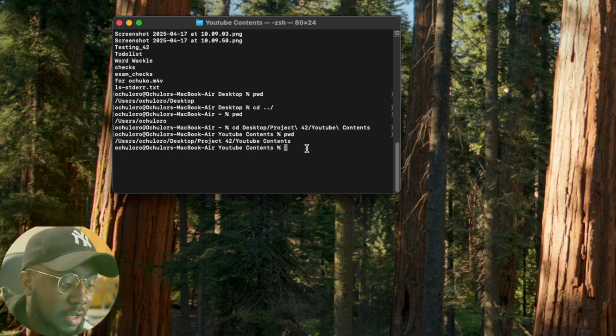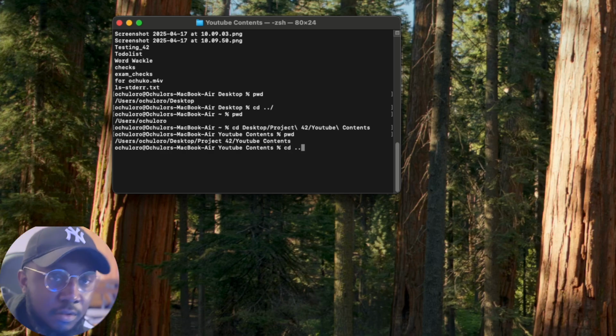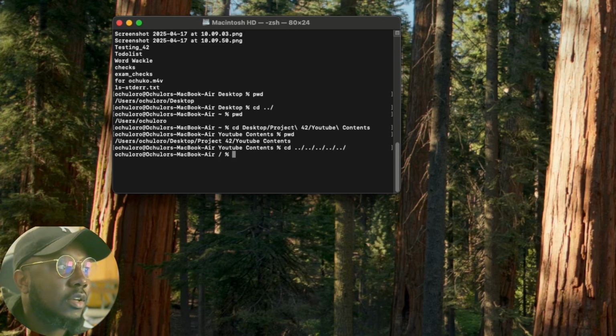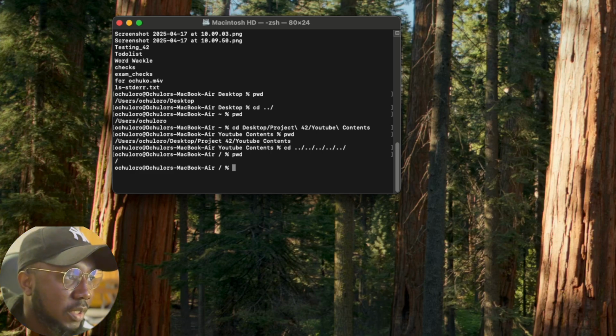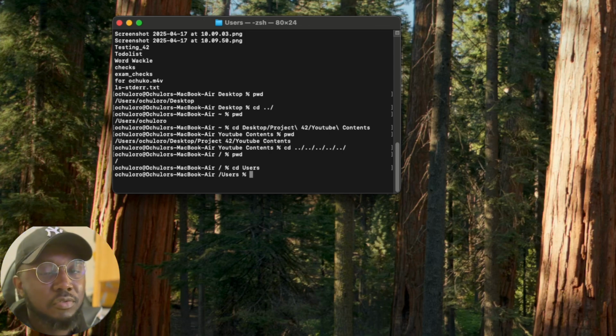So what does that mean? We can do cd dot dot, 1 directory, 2 directories, 3 directories, 4 directories, 5 directories, and enter. Now if we do pwd, we did 1 more directory, so that should be cd user. So actually that was 4 directories back.